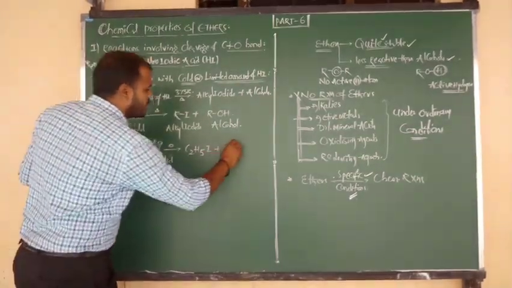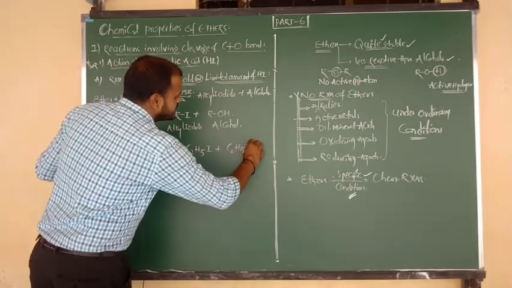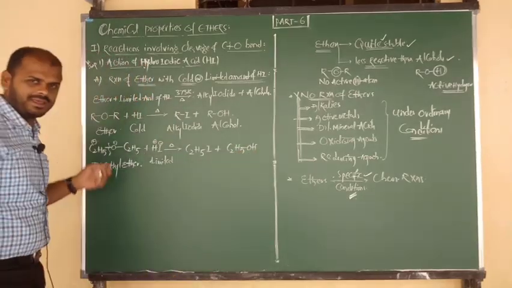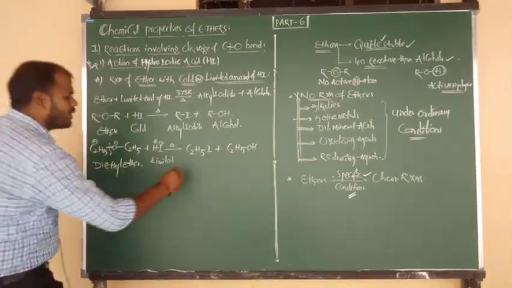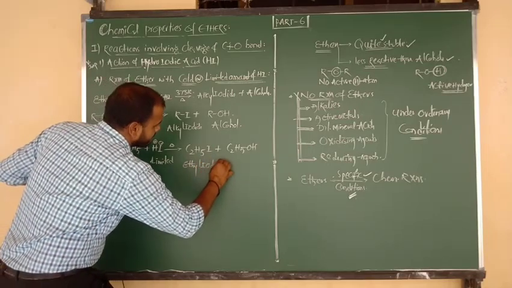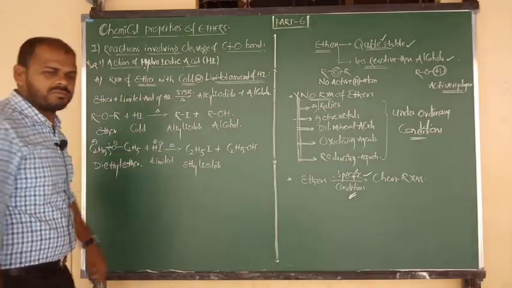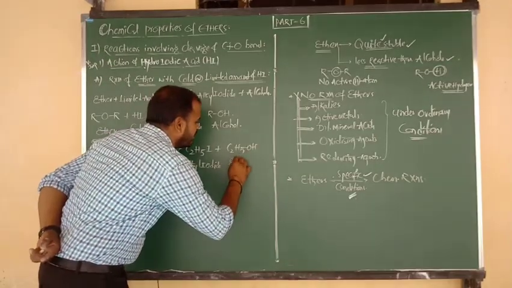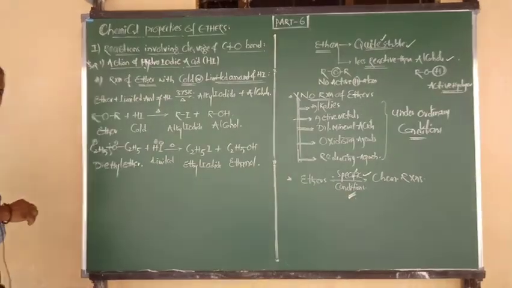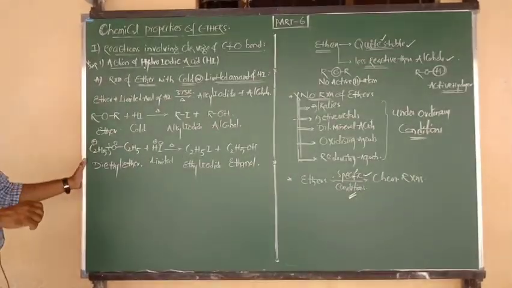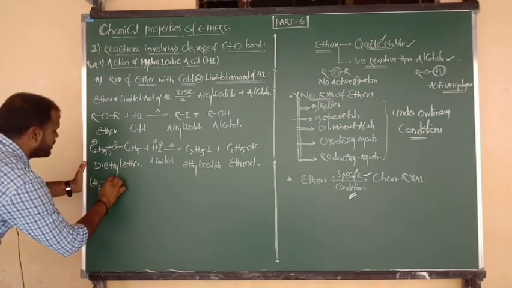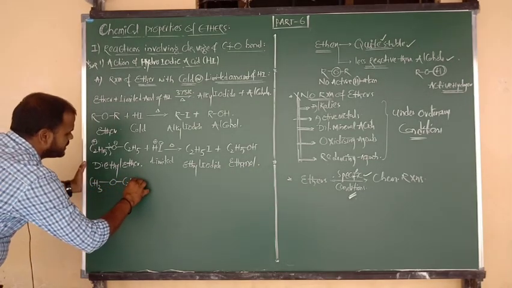That means here you are going to get the product, what, beta? C2H5O minus attacked by H plus forms the product C2H5OH. So what is the name of this product? Simply we can say ethyl iodide. And what is the name of the other product, beta? It is ethyl alcohol, also called ethanol. Understood clearly? Right. Now I am going to consider an unsymmetrical ether. First suppose CH3 bonded to O and O bonded to C2H5.